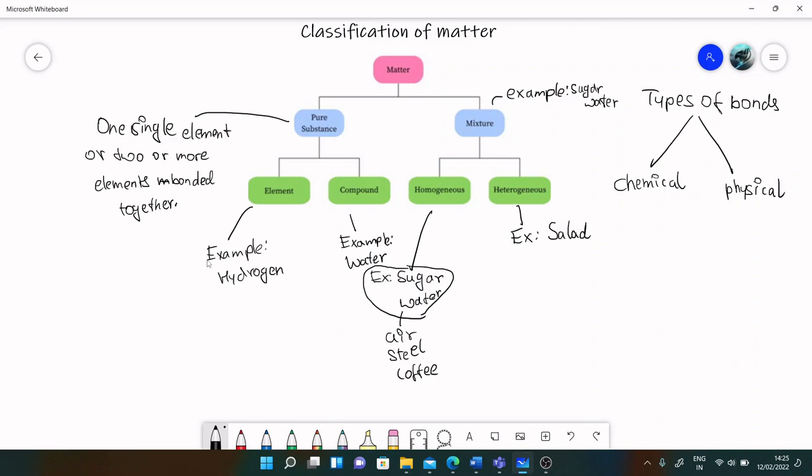No. There are chocolate chips that are randomly placed around the cookie, which means it doesn't have an even composition. And you can identify that it's a heterogeneous mixture, just like your salad. If you look at it, you would know that it is not a homogeneous mixture. If it's not a homogeneous mixture, it's a heterogeneous mixture.